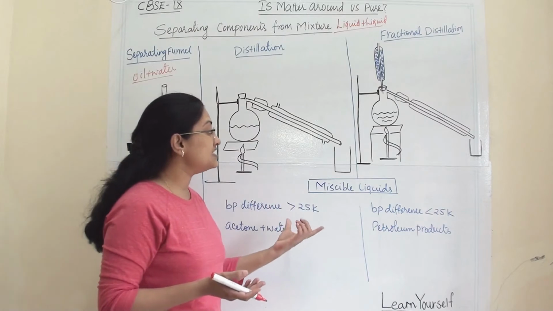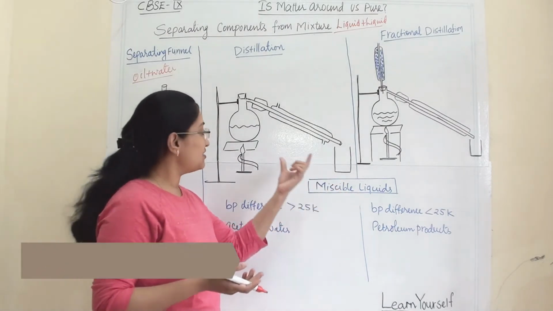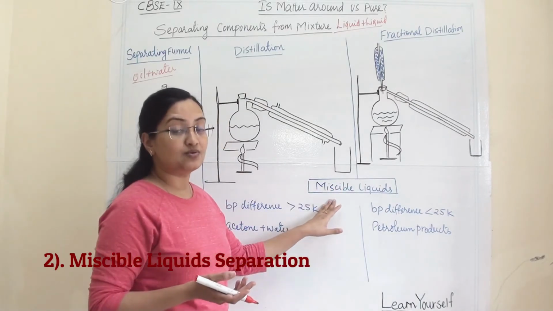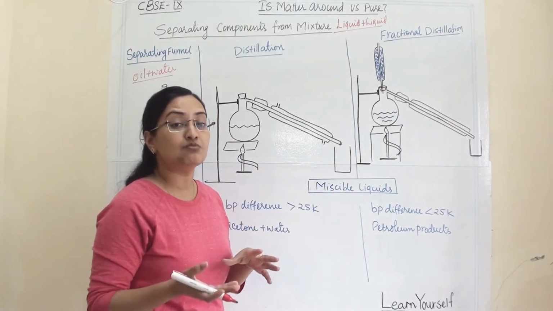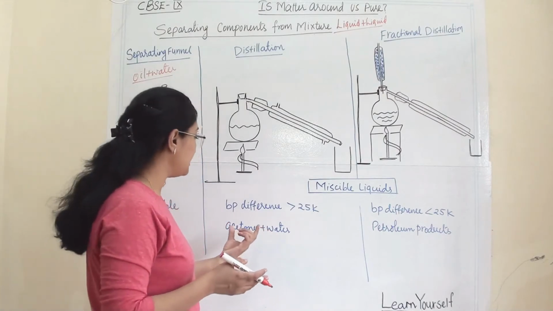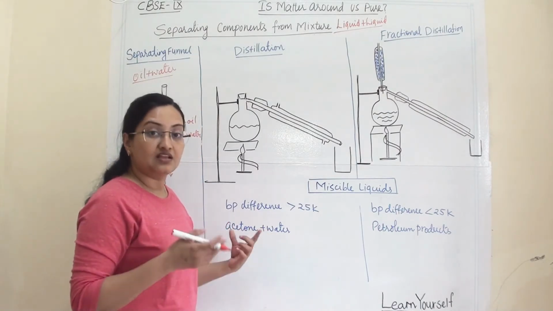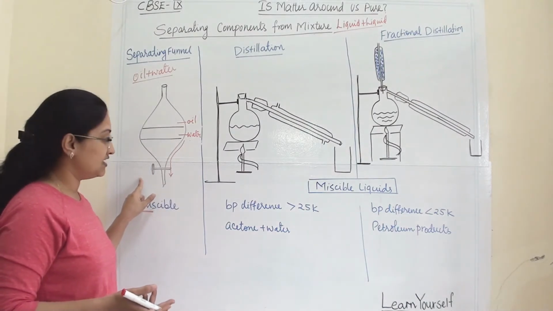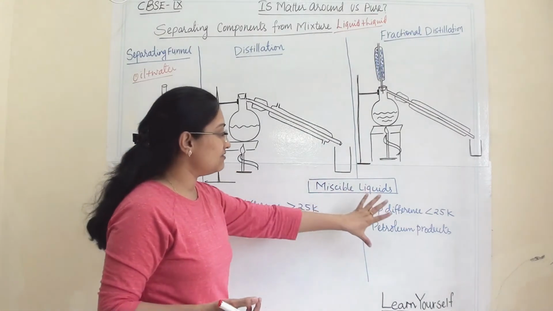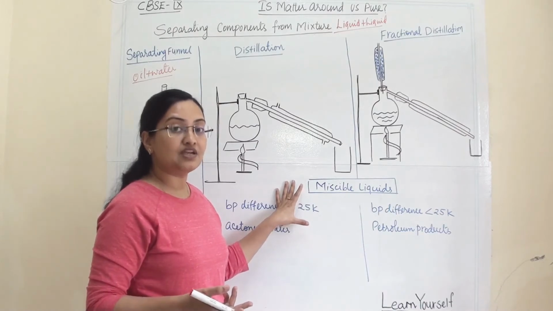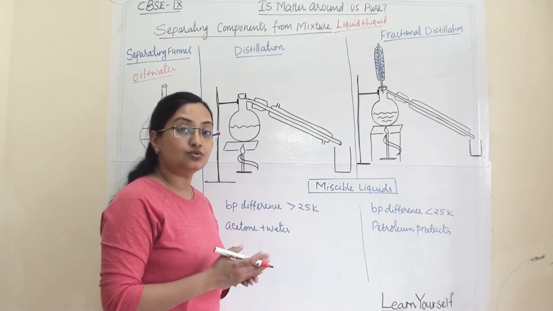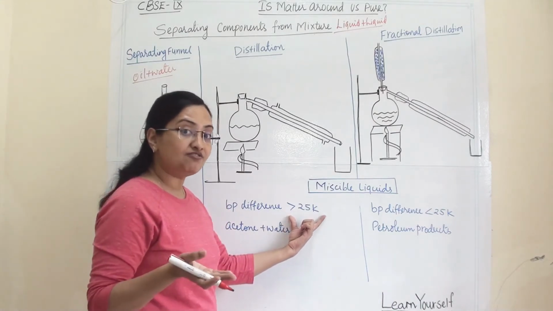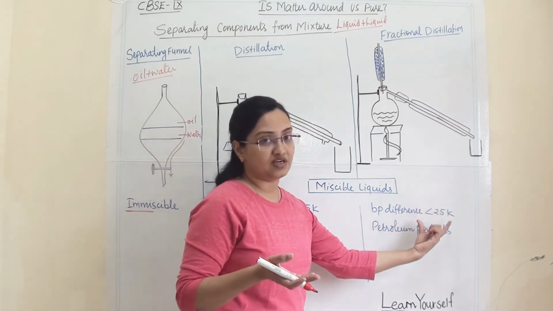Now when liquids are miscible, we are utilizing two different techniques. When they are miscible liquids, that means they are evenly mixed with each other. For example, acetone and water, they are evenly mixed. Then in that case we cannot use a separating funnel. Now under this category, when liquids are miscible, we have to check whether those liquids' boiling point difference is above 25 Kelvin or below 25 Kelvin.